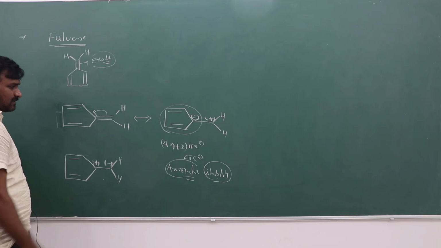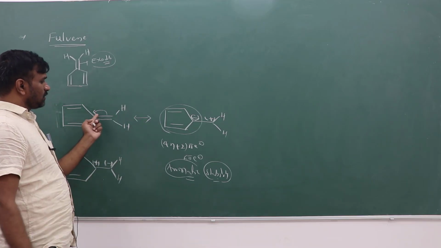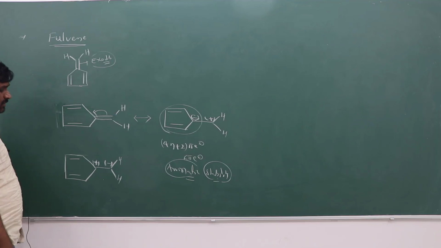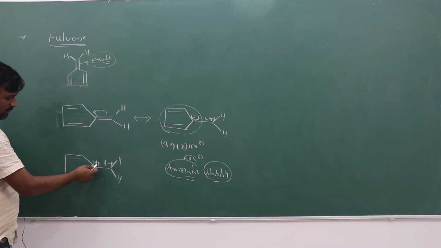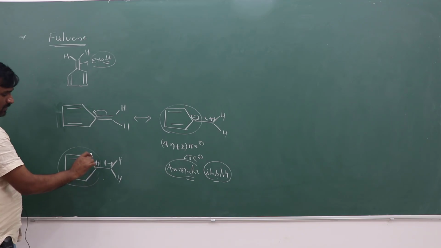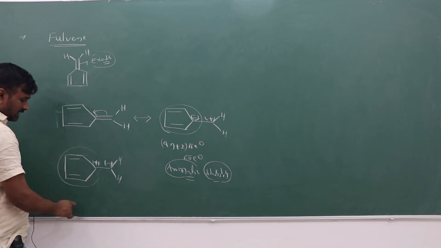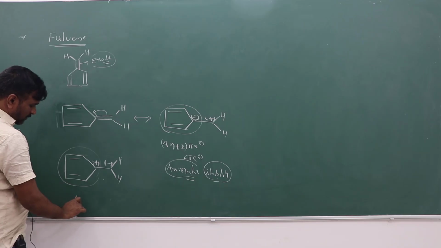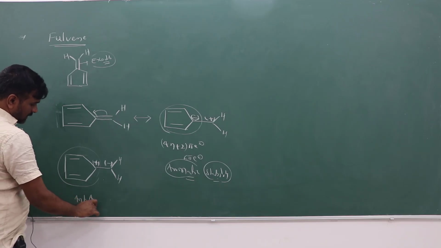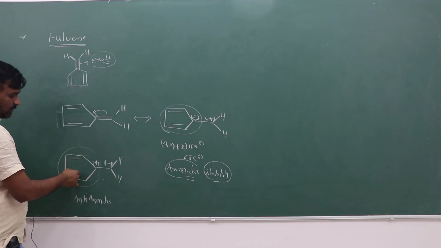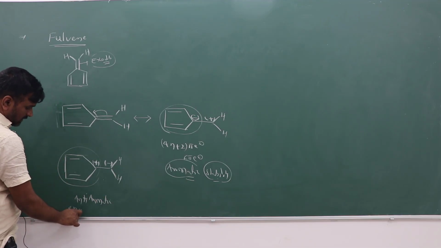If otherwise, suppose towards the other side, opposite to the ring side, what will happen? This is also an sp2 carbon, planar it may be, but compared to this ring, this has anti-aromatic character. Anti-aromatic because 4n pi electrons will be there. 4 pi electrons will be there.